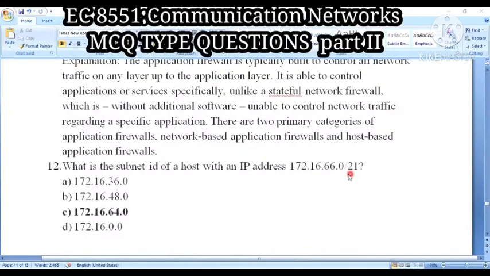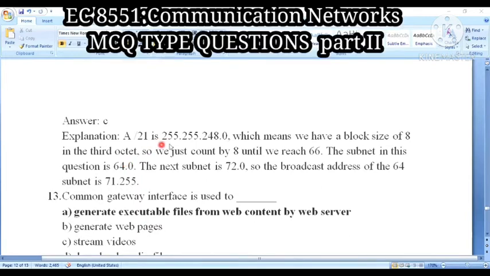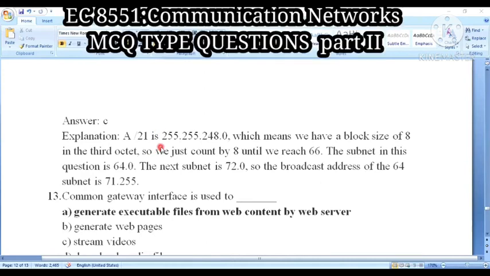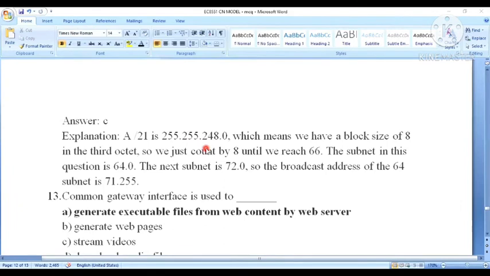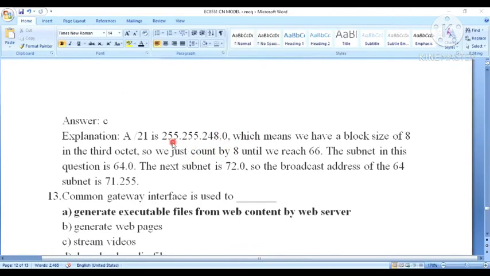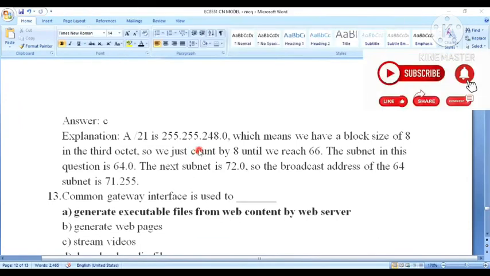Here our address ends with 0/21. The /21 subnet mask is 255.255.248.0, because we have a block size of 8 in the third octet. The first octet is 255, the second octet is 255, and the third octet is 248. So here the block size of 8 is in the third octet.